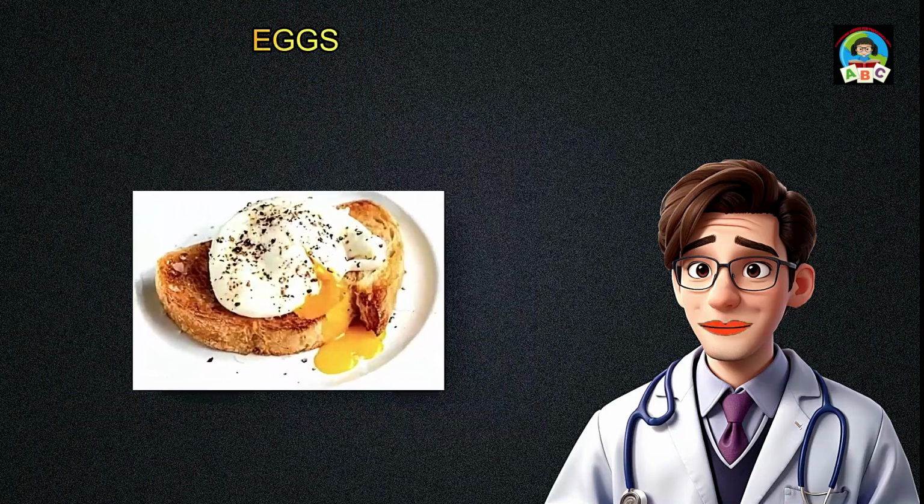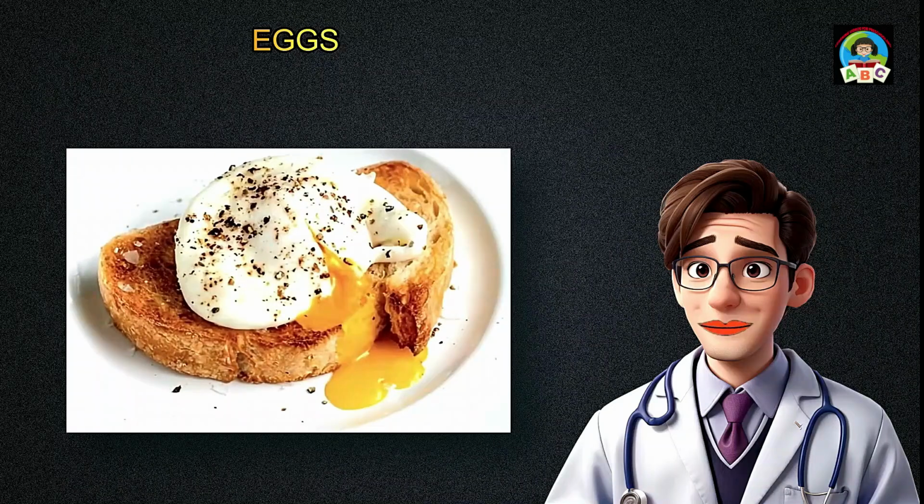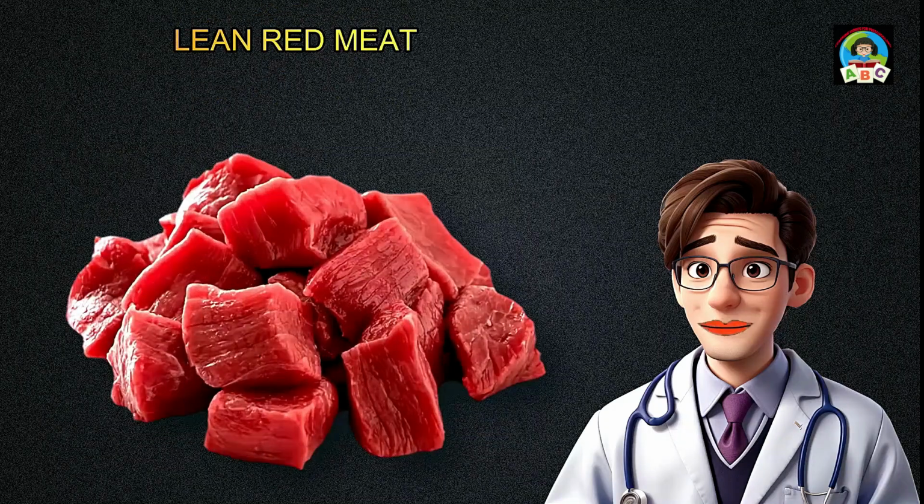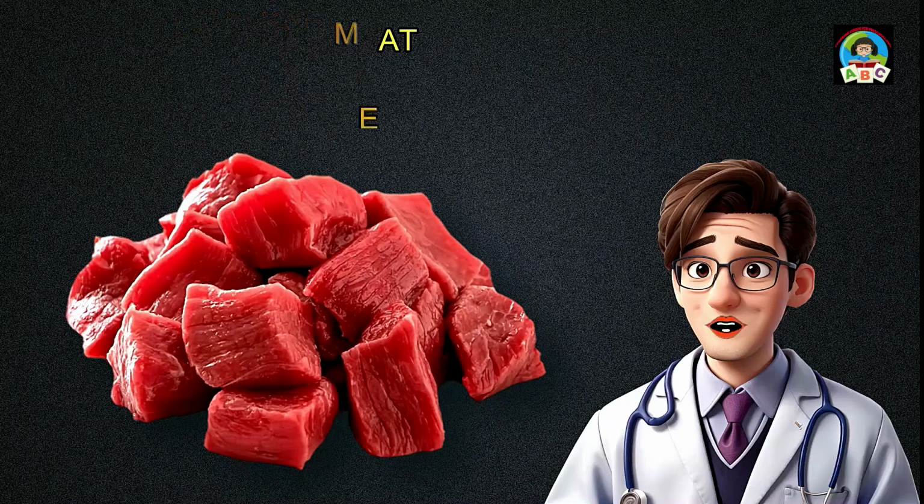Eggs. Rich in high-quality protein, eggs can be part of a heart-healthy diet. Limit intake of egg yolks due to cholesterol content. Lean red meat. If choosing red meat, opt for lean cuts such as sirloin or tenderloin, and trim visible fat to reduce saturated fat content.